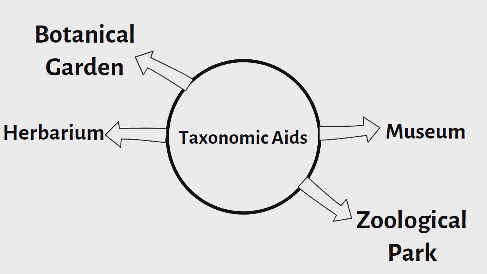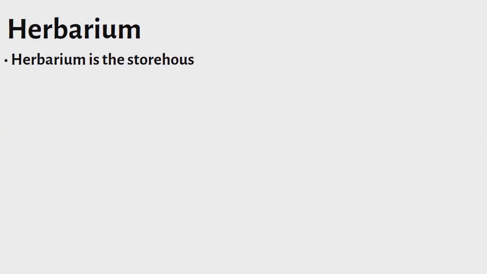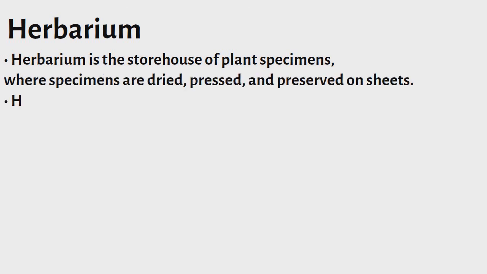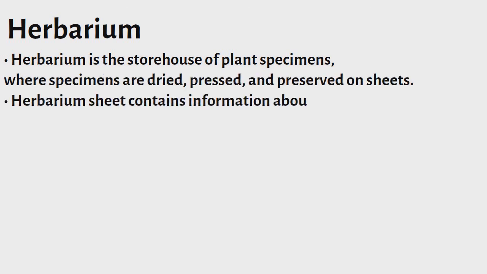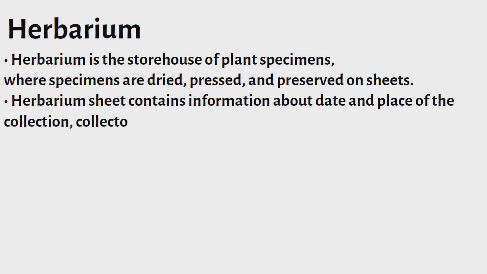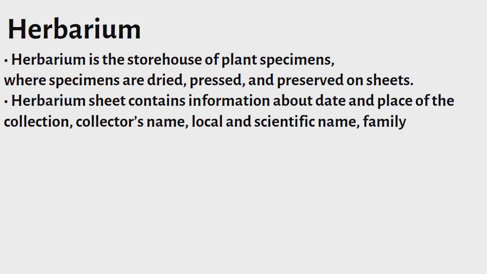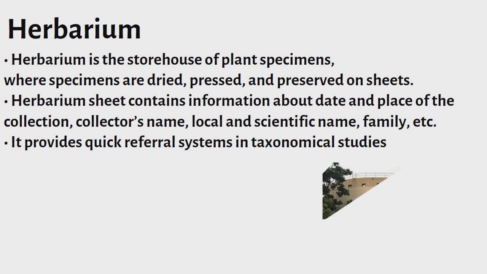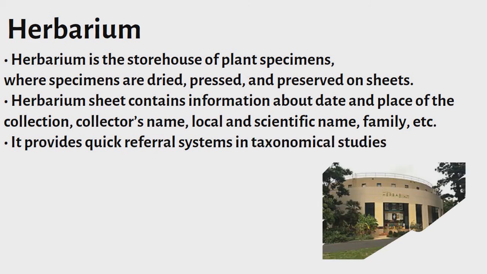4. Zoological park. Herbarium. A herbarium is the storehouse of plant specimens, where specimens are dried, pressed, and preserved on sheets. A herbarium sheet contains information about date and place of collection, collector's name, local and scientific name, family, etc. It provides a quick referral system in taxonomical studies.